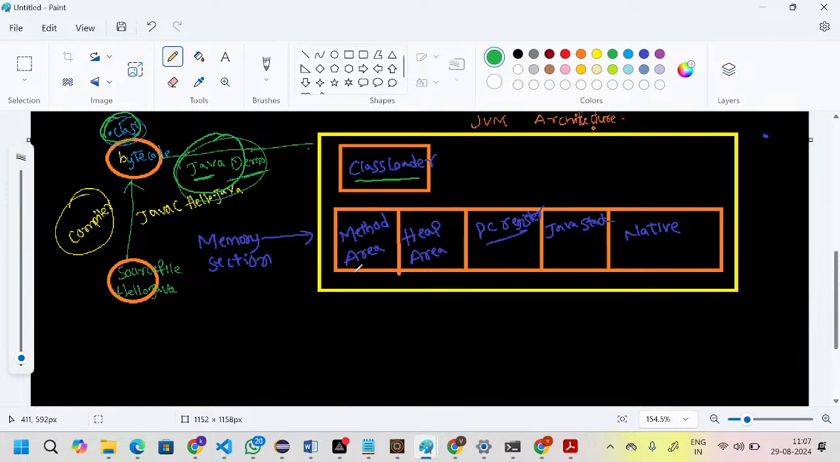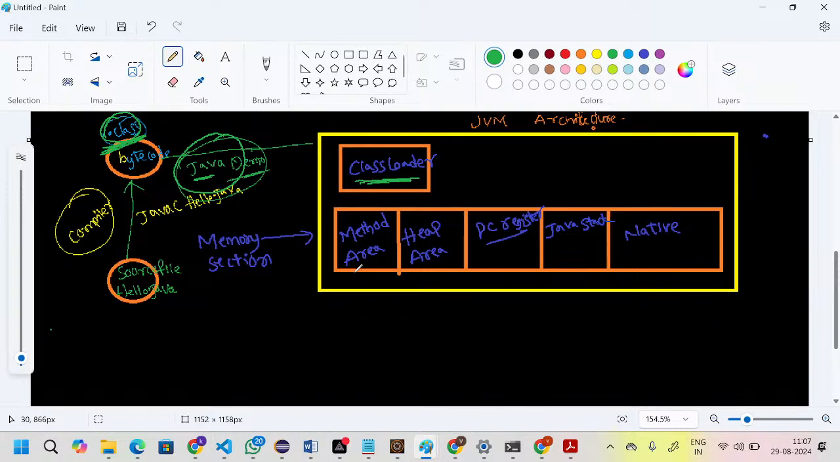Are you guys clear with my point? You are giving the command where you have the dot class files. So what the class loader will do, it will load dot class files into the JVM. Okay, after loading the dot class files into the JVM, all the class related code will be stored in the memory.